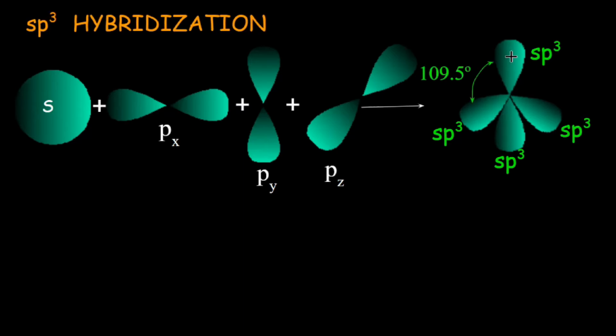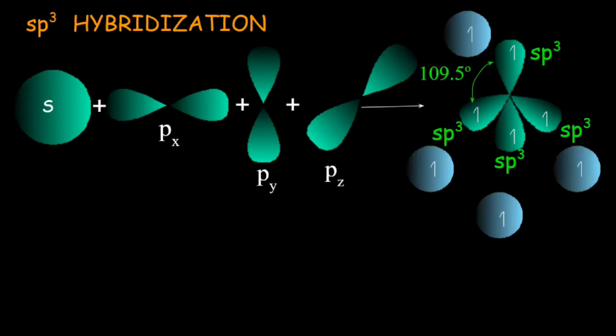In CH4, four unpaired electrons were available, so the filling of electrons in the sp3 hybrid orbitals would be according to the above principle. As the four orbitals are identical and degenerate in nature, each will get one electron. Four unpaired electrons are available, which will overlap with the s orbitals of four hydrogen atoms.